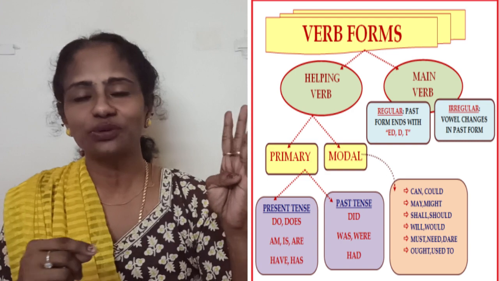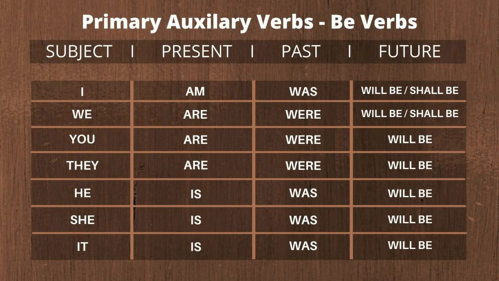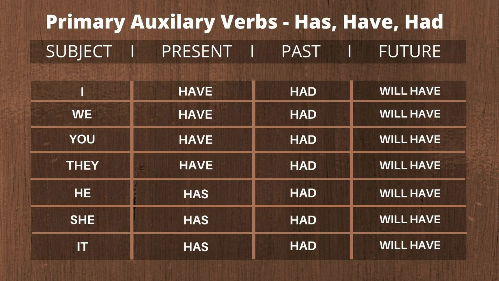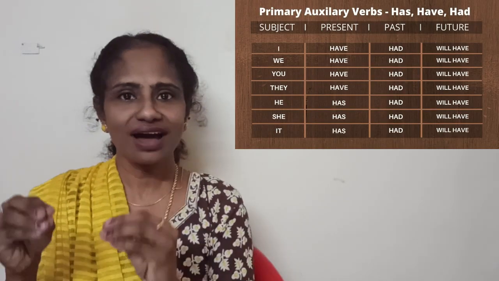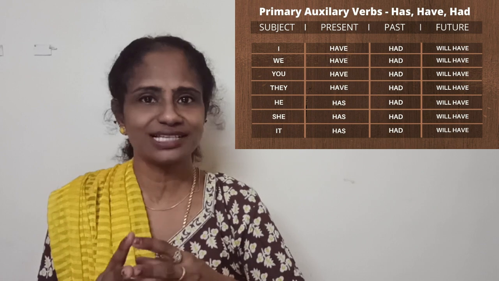Let us start with the third. Okay, I told you there are three families, correct? We finished with the be family yesterday. We finished with the do family yesterday, and we are going to right now see the have family. Okay, there are have, has and had in the family, but I call it the have family or has family.